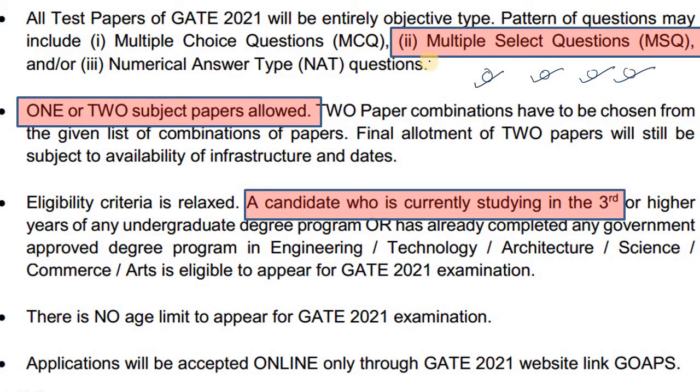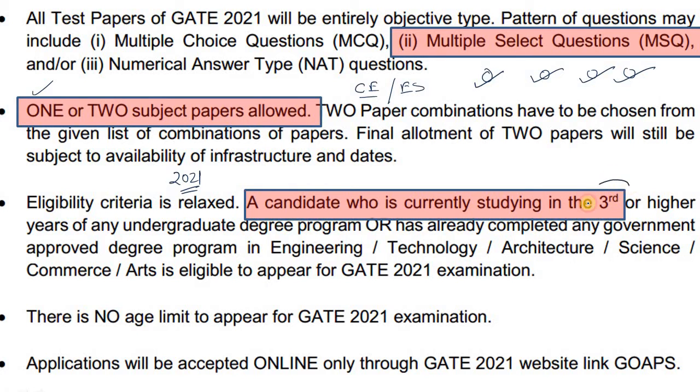I will discuss this multiple select question in detail in a short while. Not only that, a student can appear in two papers or one paper. If you are a civil engineer, you can apply for the civil engineering paper itself and also environmental science.